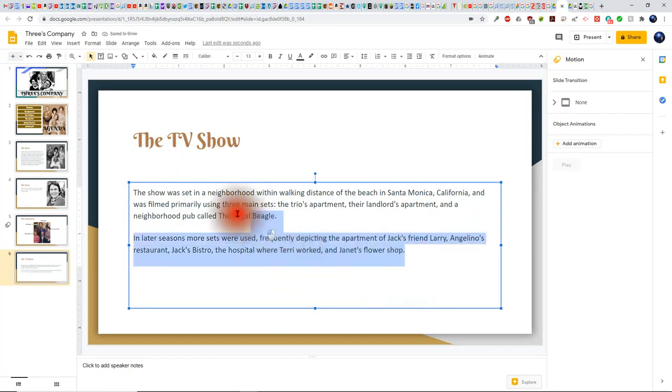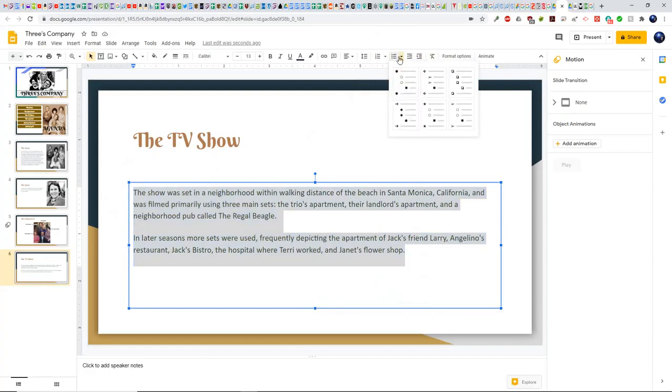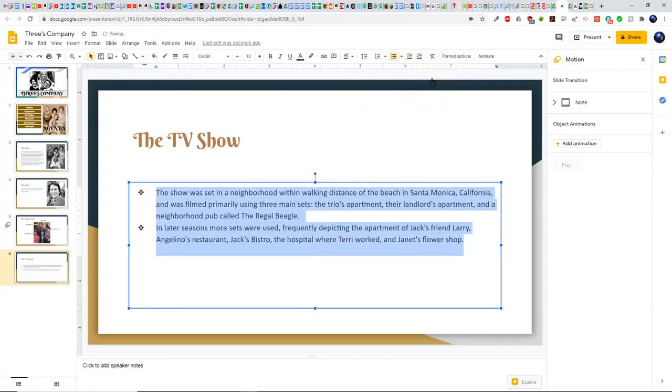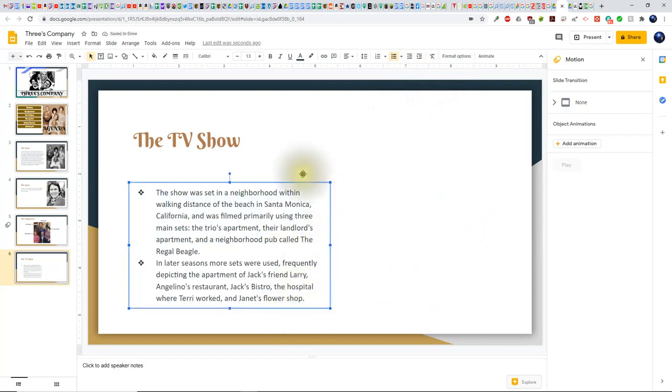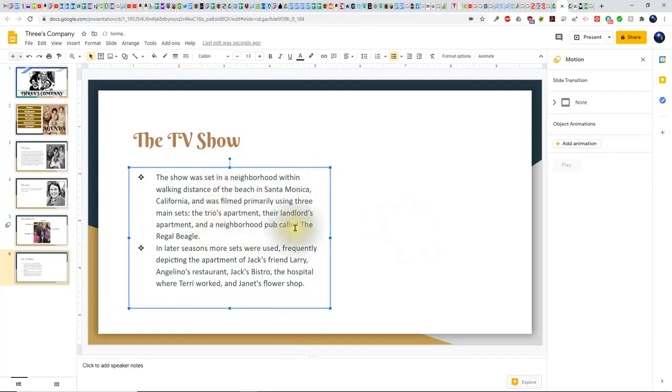I'm going to highlight the text and put it into what's called a bulleted list. As you can see, there are many options for the bulleted list. I think I'll choose the second one here. I'm going to resize this text to about half the size and bring this up a little bit. There we go. That looks better. And we're going to find an image to place in this large area.